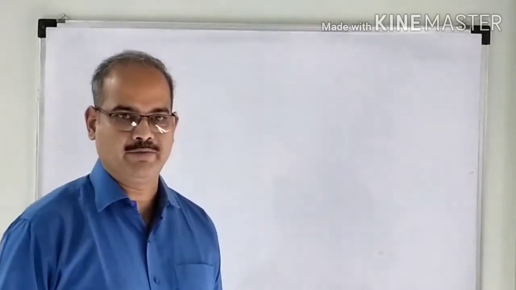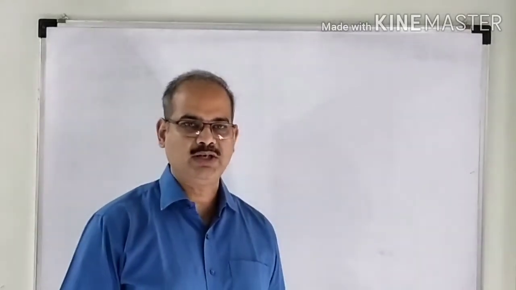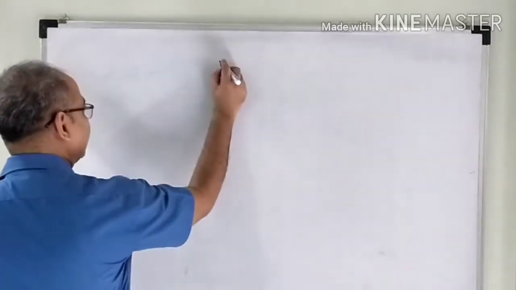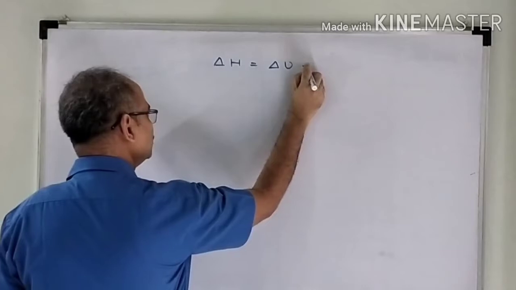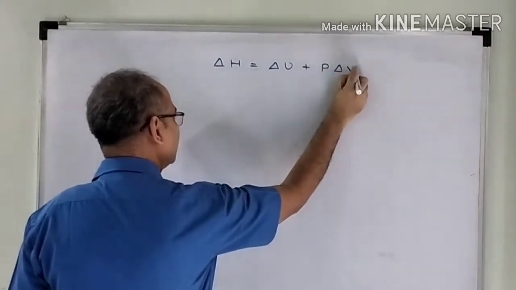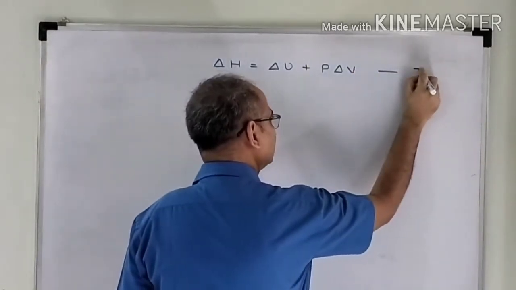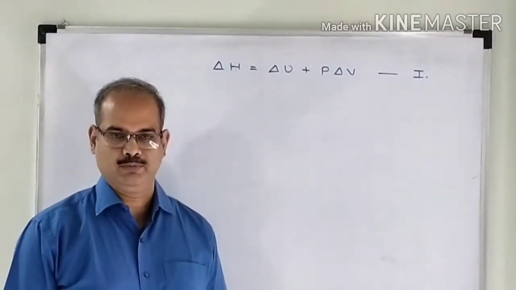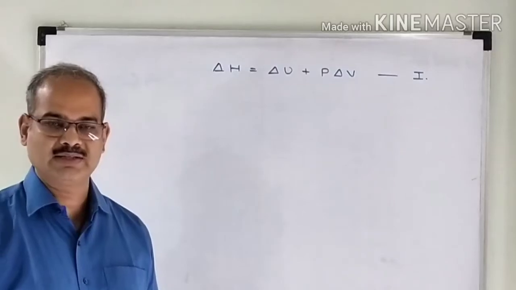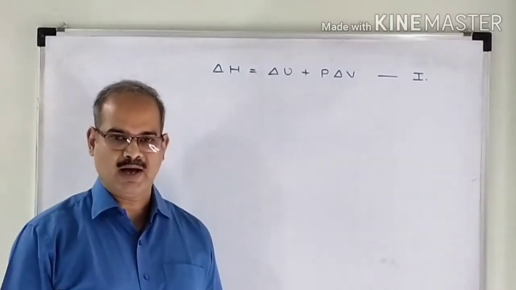Just now we have derived the relation for change in enthalpy, which states that delta H is equal to delta U plus P delta V. Call this as relation number 1. We have seen the mathematical expression of first law of thermodynamics for isobaric process.